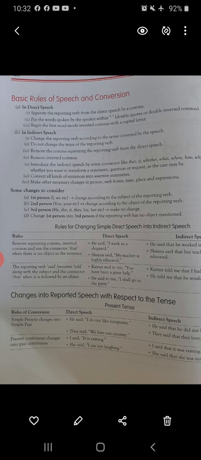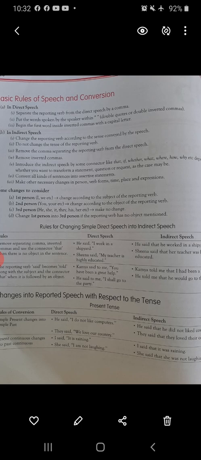Now some changes to consider. First person, as we all know, I, we, etc. change according to the subject of the reporting verb. Second person, you, your, etc. change according to the object of the reporting verb. Third person, he, she, it, they, his, her, etc. makes no change. And change first person into third person if the reporting verb has no object mentioned.